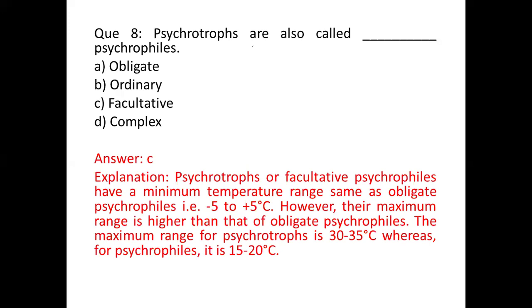So what happens over here is psychrotrophs, or facultative psychrophiles, have a minimum temperature range same as obligate psychrophiles, that is -5 to 5 degrees Celsius. However, their maximum range is higher than that of obligate psychrophiles. The maximum range for psychrotrophs is 30 to 35 degrees Celsius, whereas for psychrophiles it is 15 to 20 degrees Celsius. So that's why they are also known as facultative psychrophiles or false psychrophiles.